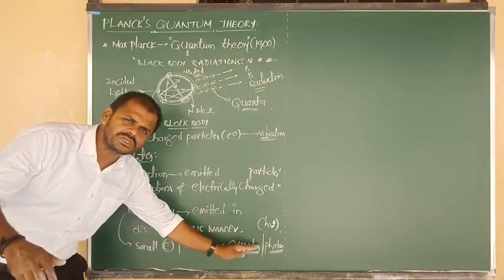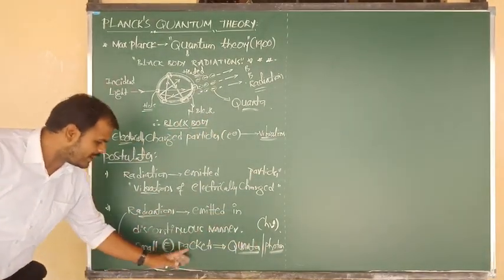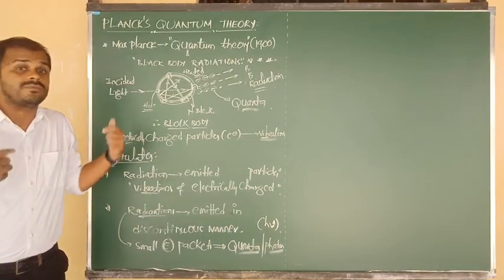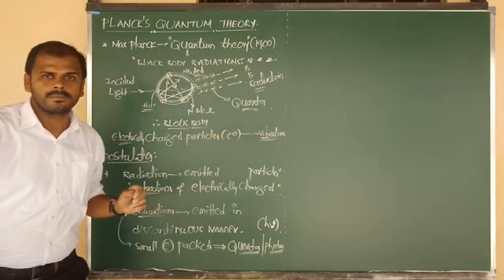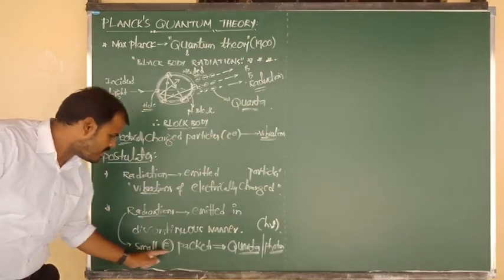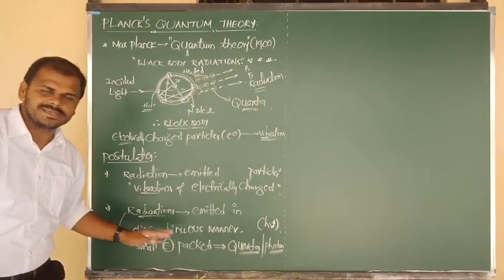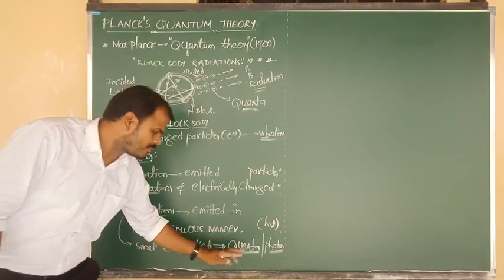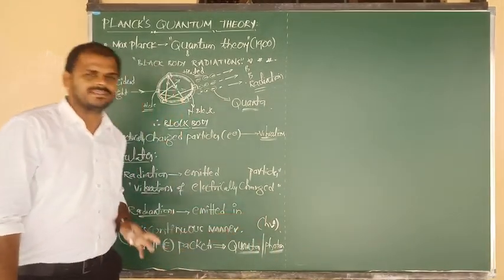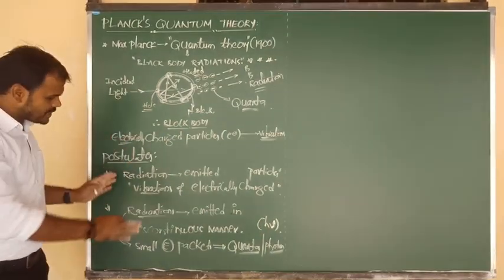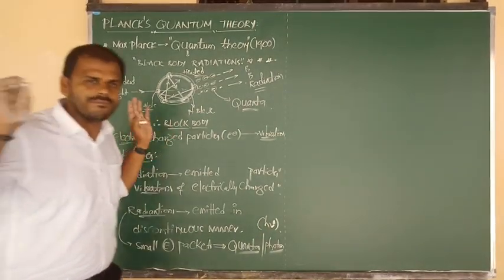Quanta or photon is nothing but a small energy packet, because Max Planck says that radiations are emitted in the form of small energy packets. Such a small energy packet, we say, is quanta, or photons, and also we can say h nu. Two postulates I have clearly given to you.